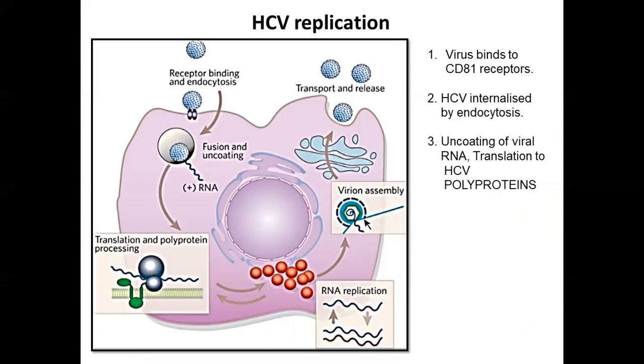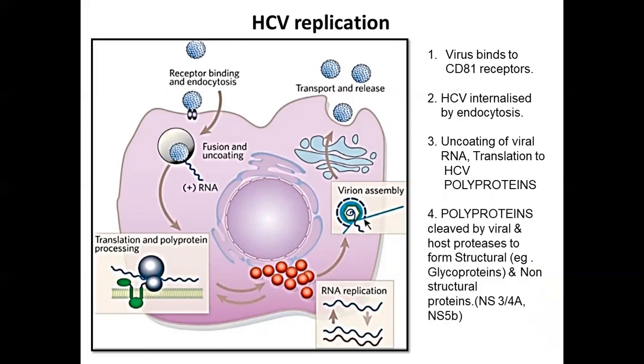So inside the cell, uncoating of the viral RNA occurs. It moves to the endoplasmic reticulum, and there the process of translation occurs. That is, the RNA will be translated, or the process of protein formation will occur, resulting in the formation of HCV polyproteins.